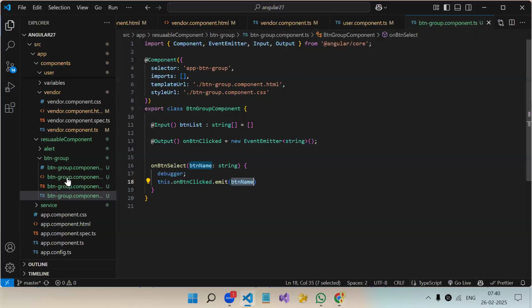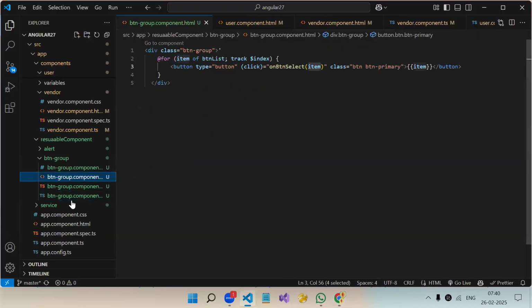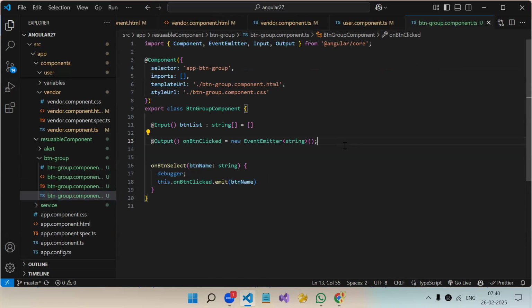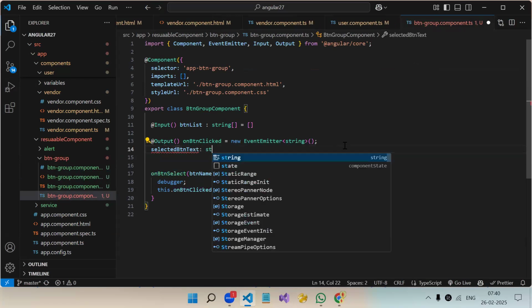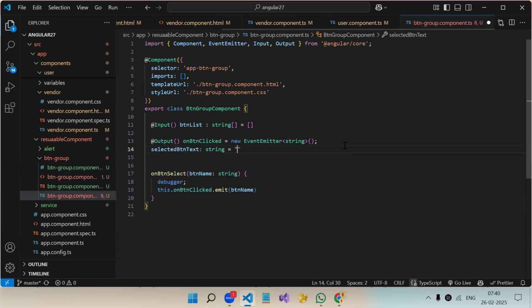So what we need to do: whenever the user is clicking on a particular button, we need to store his selection. Otherwise how will we know which button got clicked? So we need to store his selection. So we will create a normal variable, selected button text. Data type will be string. By default it will be empty.